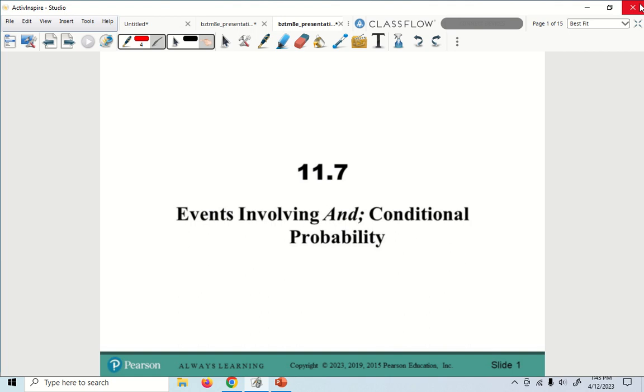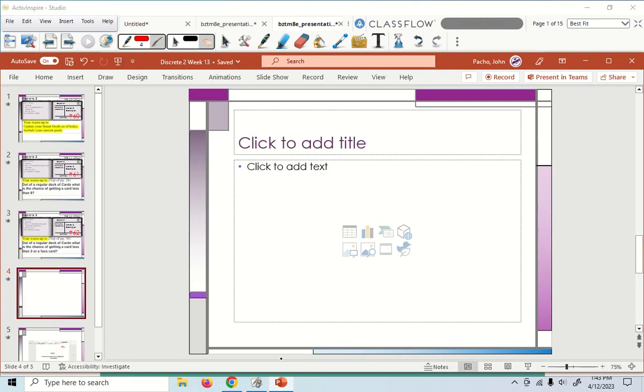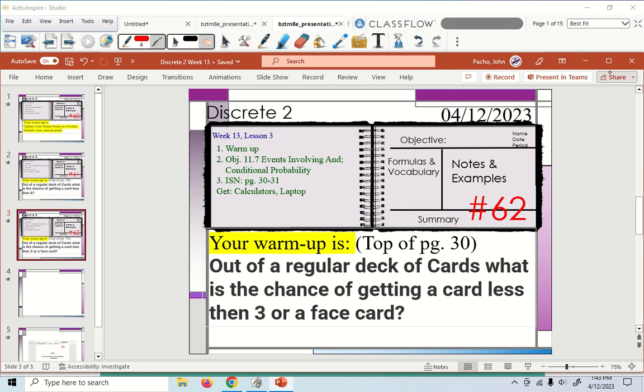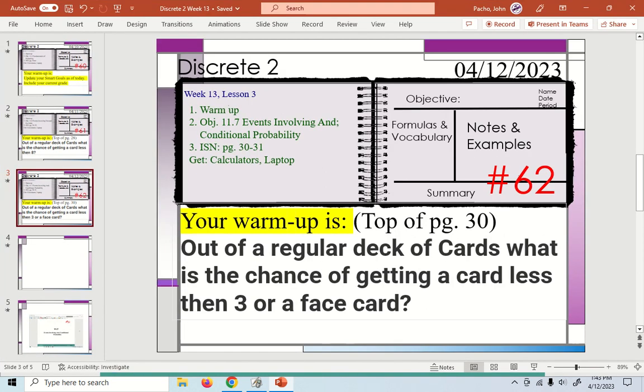So let's say, for instance, I paid attention to my notes. What page in my notebook am I on? It is 31. You know when you come in every day? It actually says what pages you're supposed to be on right here. This says 30 and 31. So today's notes are 31.